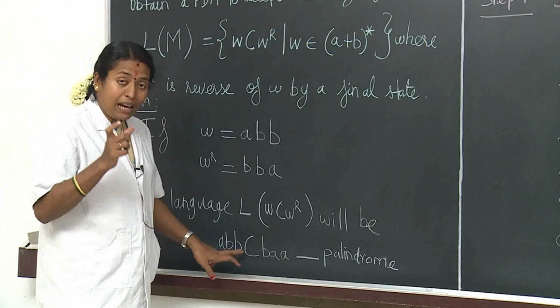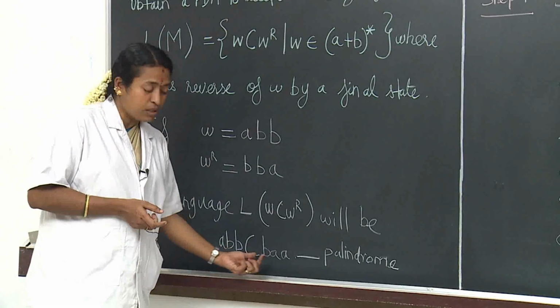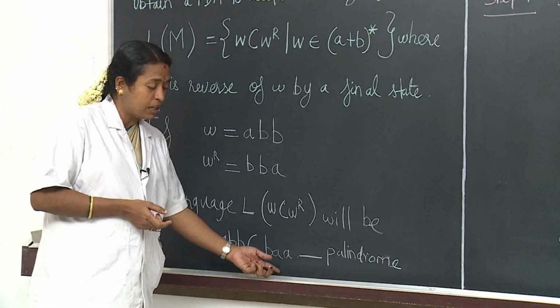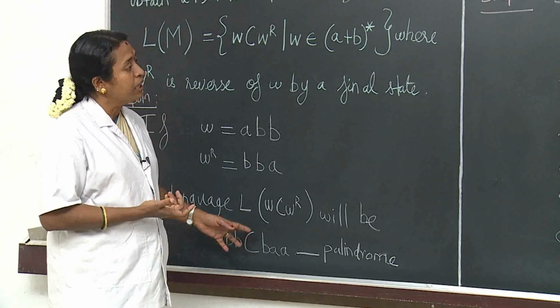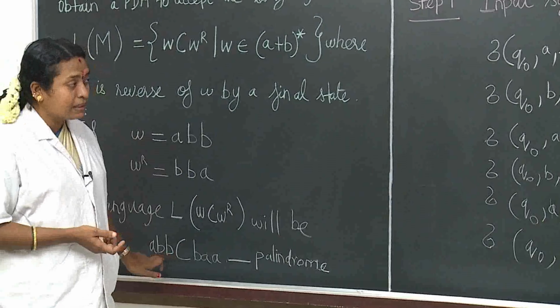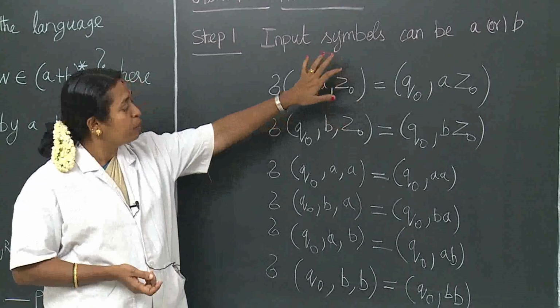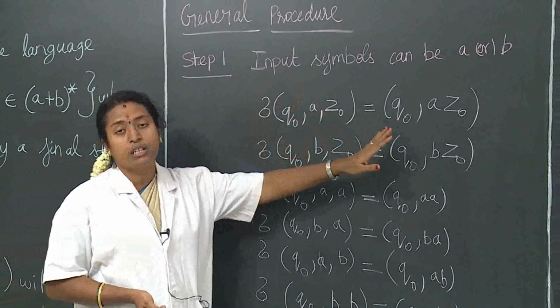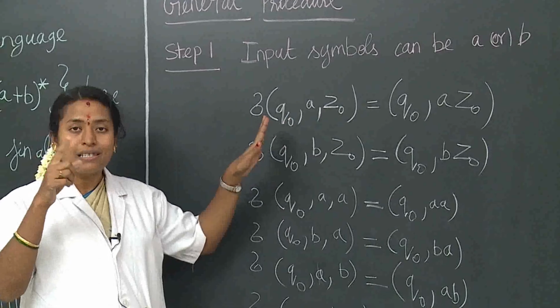That is, we have the format: previous string, C, and the reverse of the previous string. It should be in this format. The string may be A, B, B or anything. So we are going to see the general procedure without considering a particular string. If there is A or B in the input, we can keep on pushing the input symbol A or B until we reach the middle symbol C.